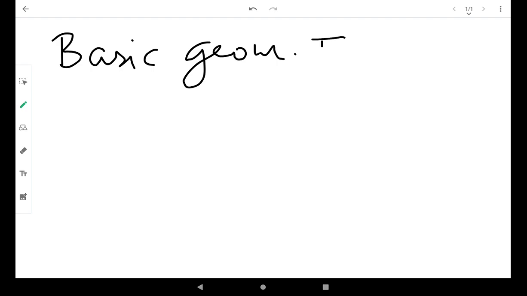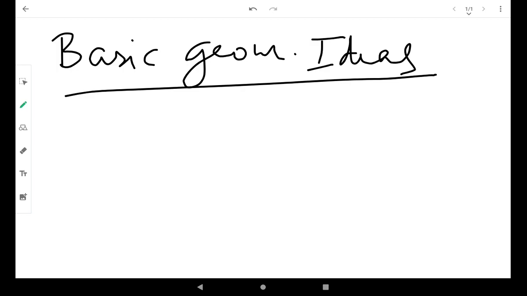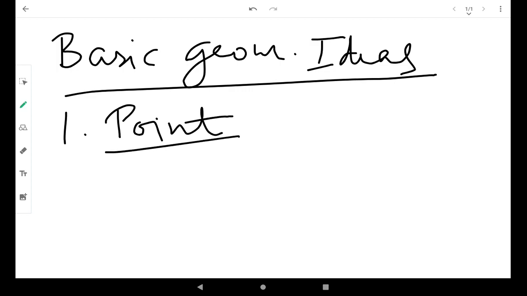Hello students. So these are some basic concepts of this chapter, basic geometrical ideas. So this is your chapter name, basic geometrical ideas. The number one is point. A point is the mark of position and represents an exact location. It can be a tiny dot made by the sharp tip of a pencil.